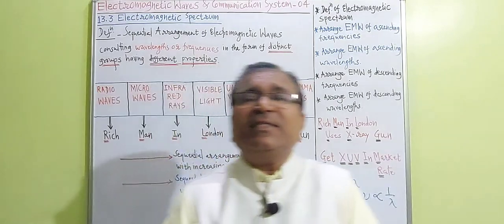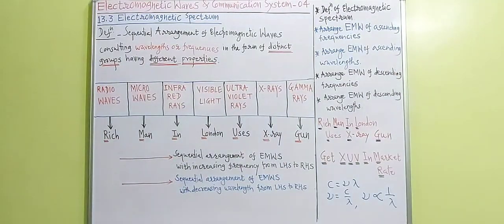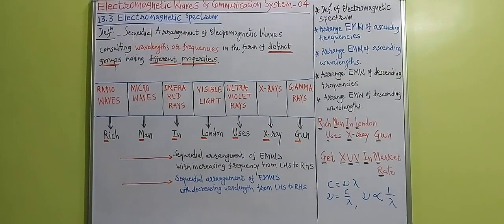After learning this electromagnetic spectrum, take a screenshot at first and then we proceed further. Take a screenshot. I have already told you that by making use of the sentence, Rich man in London uses X-ray gun, or instead, the sentence, Get XUV in market rate, gamma rays come first and radio waves come last.